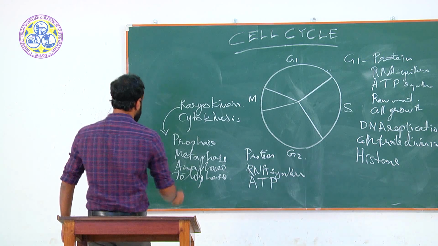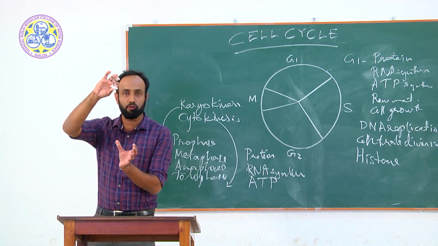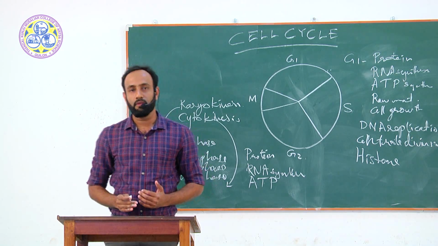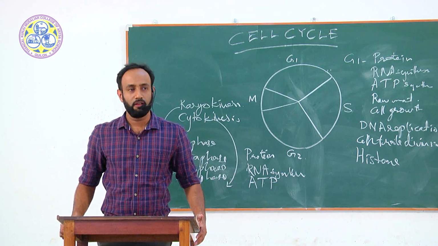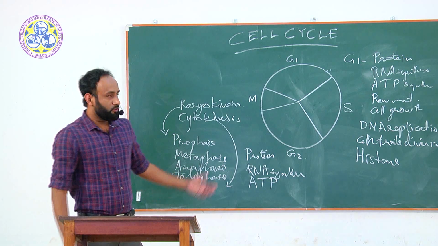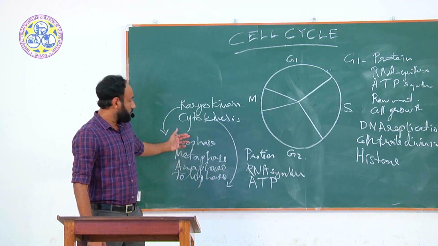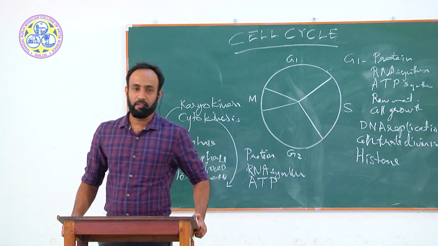The last step is cytokinesis. During cytokinesis, the separated nucleus will be divided along with a separate mass of cytoplasm. Then the cytoplasm will be divided into two, that is cytokinesis, and the total cell division is over. That is the brief discussion of cell division, and we can discuss the important steps happening in prophase, metaphase, anaphase, and telophase in detail in the next class.